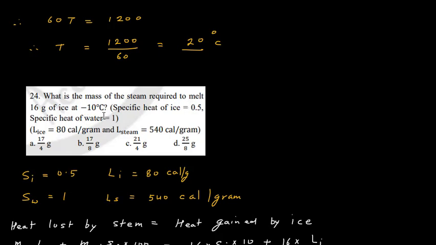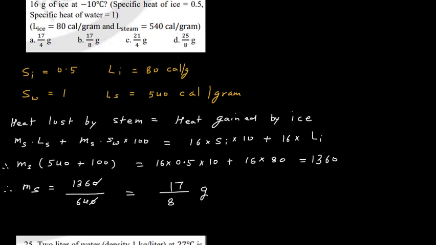So let us consider that m gram of steam is required to melt 16 gram of ice at minus 10 degrees Celsius. Now we have to just melt it. Melting means this ice of 16 gram will first convert into water at 0 degree. From minus 10 degree it will come to 0 degree in solid form, and then from that 0 degree it will come into water form.